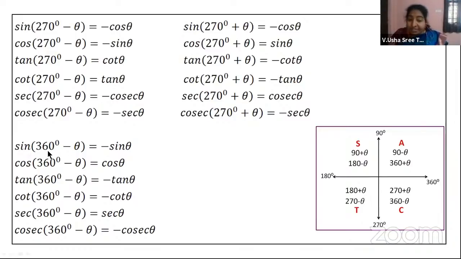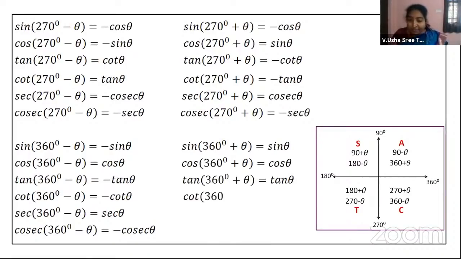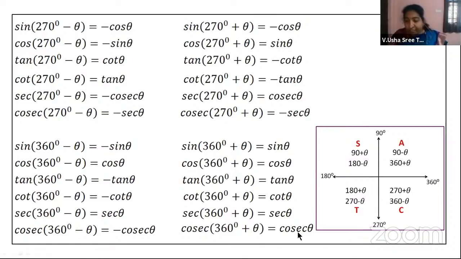Got it? And 360 plus theta or minus theta, you will have the same function, like how you have taken for 180. Okay. Now 360 plus theta. So again, it is coming to the first quadrant. In first quadrant, all are positive. Just observe this. So for every formula, you are getting a positive value over here. Got it? And then once you get all the positive values, see 360 plus theta, positive. Then 4 into 90. 4 is an even number. Therefore, you are getting the same function. So from all these, 6 into 8, 48 formulas.